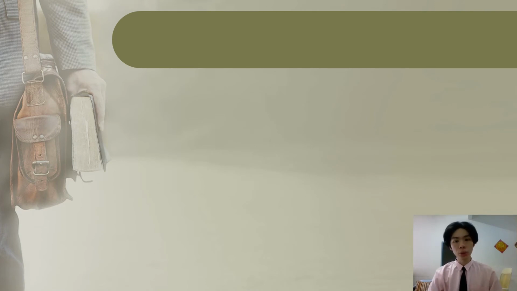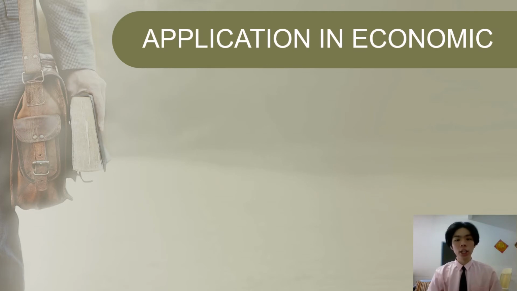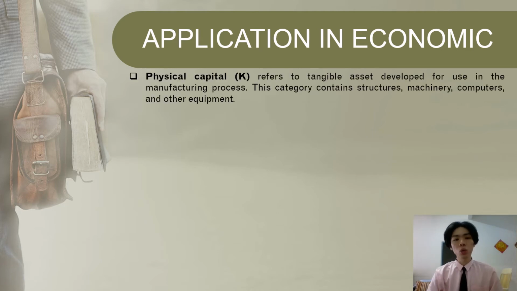I am going to present the application in economics. In economics we have four types of input, which are physical capital, labor, land, and entrepreneurship. Physical capital we use the symbol K. It refers to tangible assets developed for use in the manufacturing process. This category contains structures, machinery, computers, and other equipment.